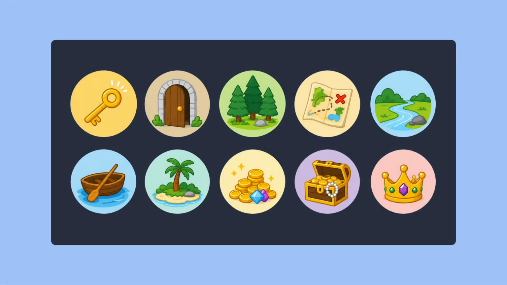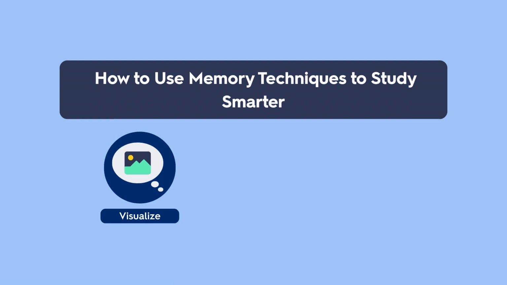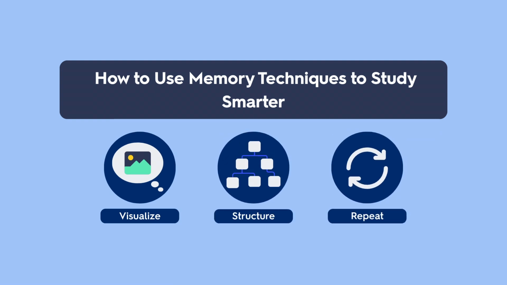Your brain usually remembers pictures, places, and stories better than plain words floating by themselves. In this video, you'll learn a simple 3-part system for studying smarter. Visualize, structure, and repeat.